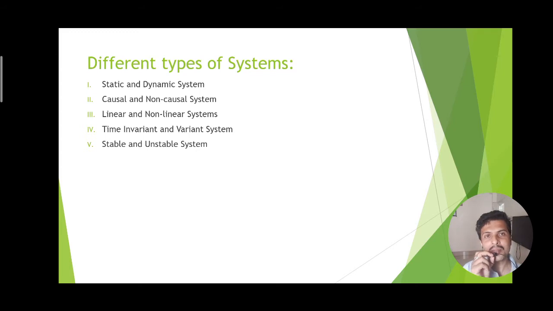Such a system may be of many types depending on the type of the system. There are classifications. Here first we will discuss the static and dynamic system. Later we will come to causal and non-causal system, linear and non-linear system, time invariant and variant system, stable and unstable systems.